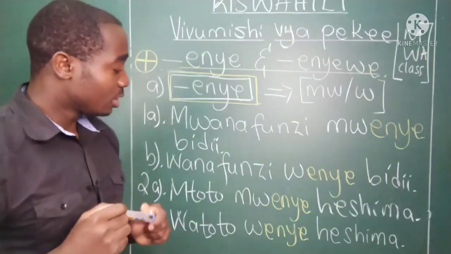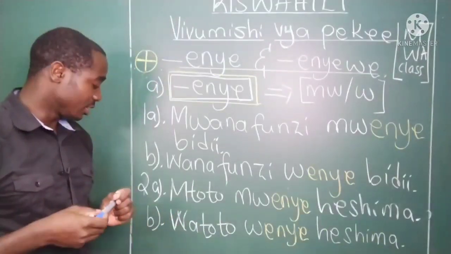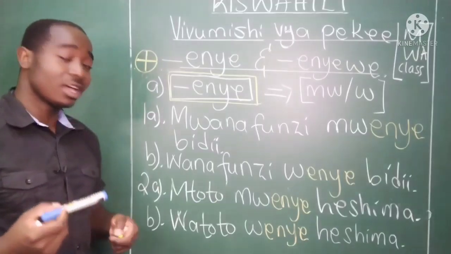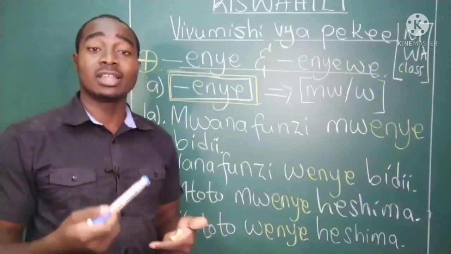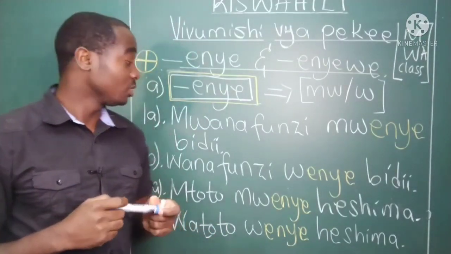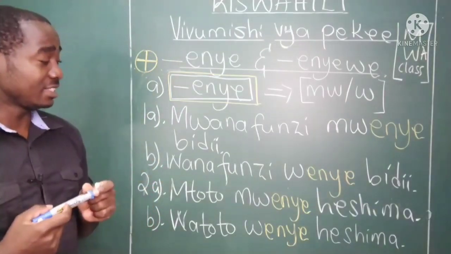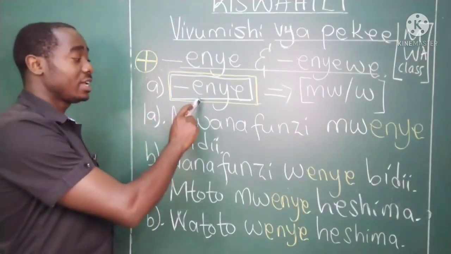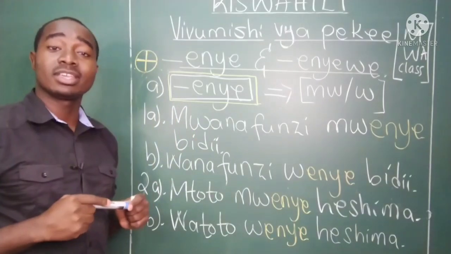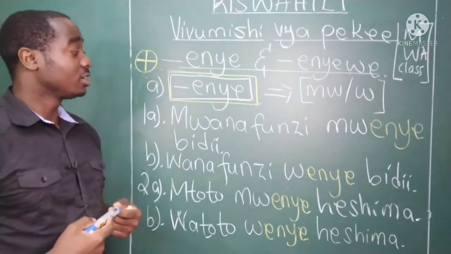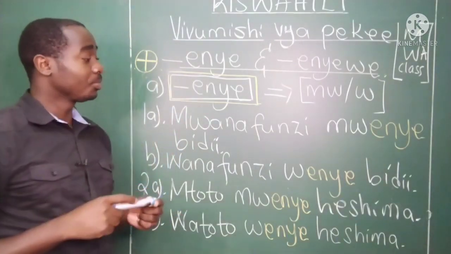Okay. Let's go ahead. I think these two examples are enough, and I illustrated other examples before. What we need to do next is see how we can negate this enye. How do we negate this enye?